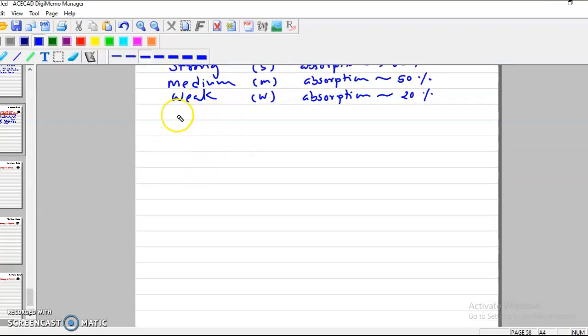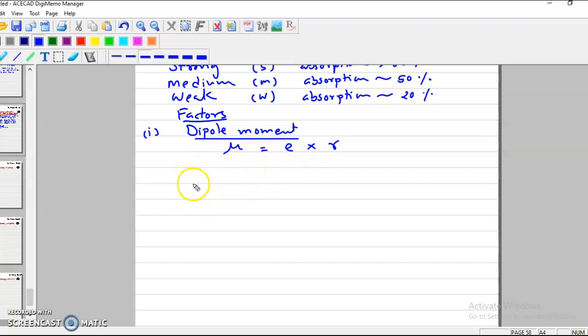Now we will see factors affecting intensity. The first factor is dipole moment, that is mu. Mu is equal to E into R. E is the charge and R is the distance.